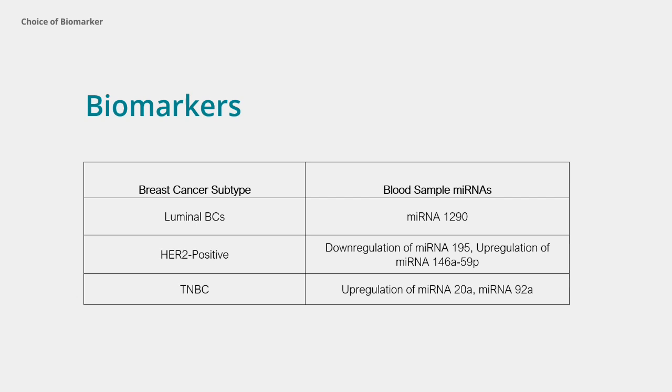Additionally, for triple-negative breast cancer, TNBC, we have noted an upregulation of miRNA 20A and miRNA 92A. By using a combination of these miRNAs, we aim to increase the sensitivity of our assay significantly. This approach allows us to detect breast cancer more accurately.